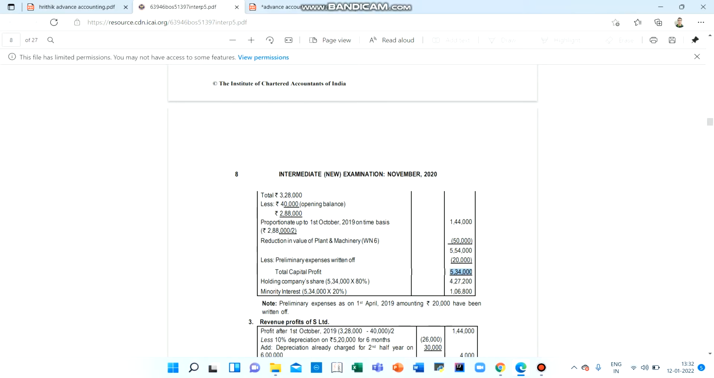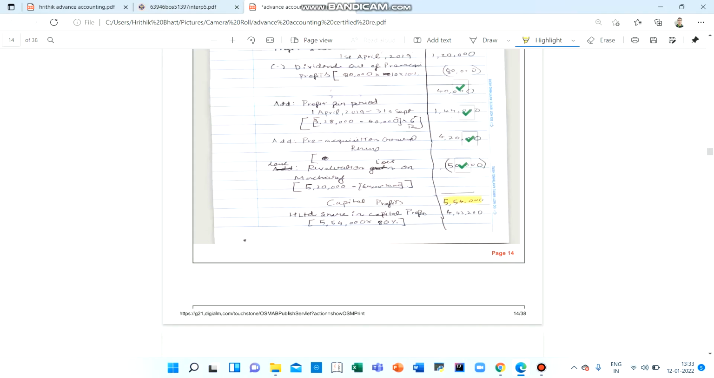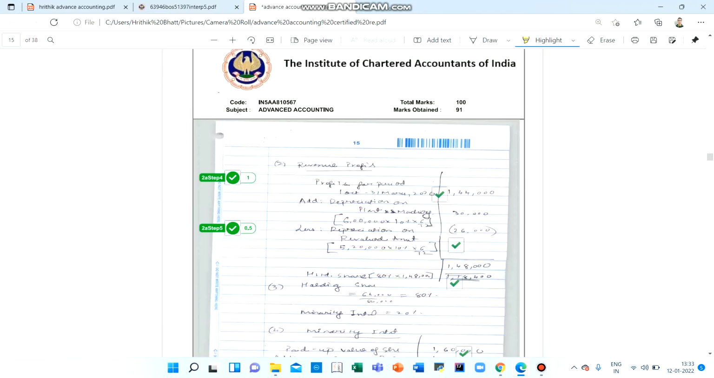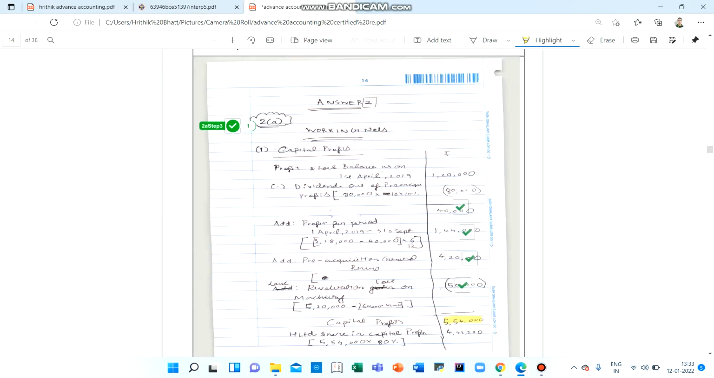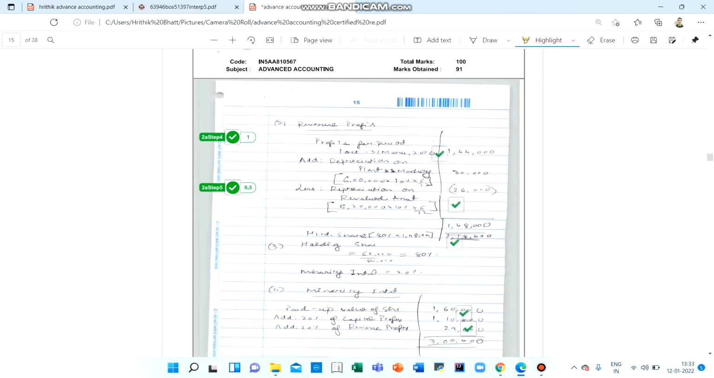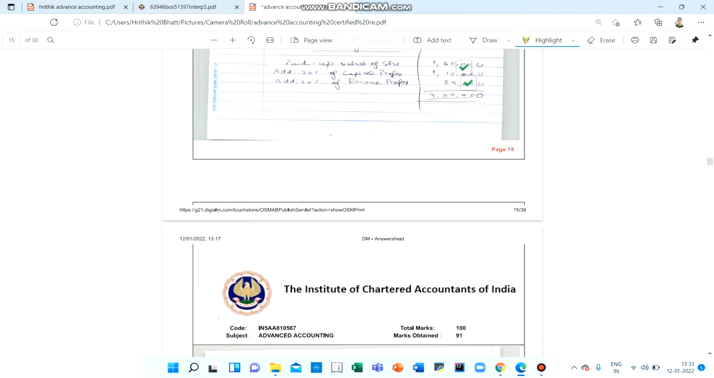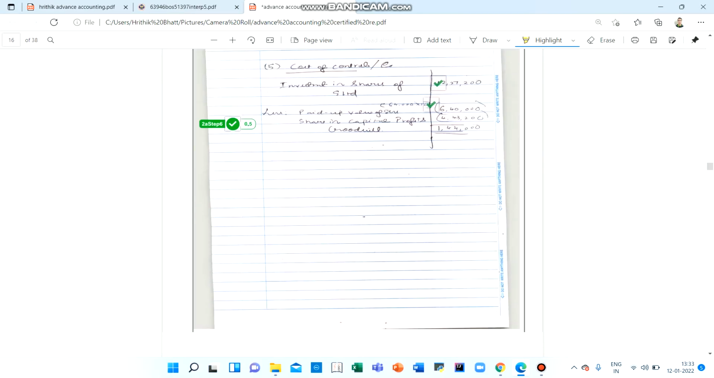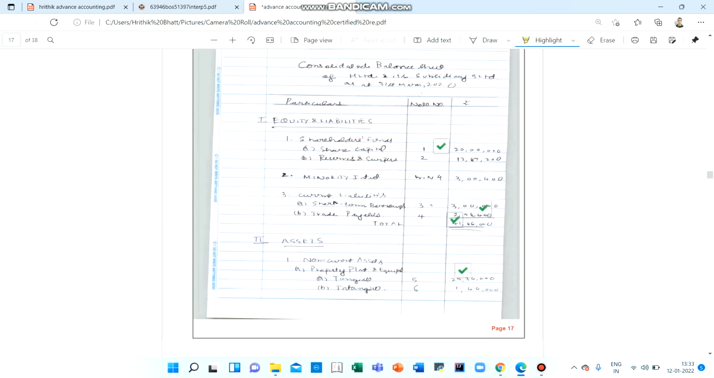I think I forgot to write off the preliminary expense. They have subtracted 20,000 here. Because of this one error, there will be cascading errors. You will assume that since I made an error from the starting, I will get 0 out of 15. But it is not so. You see that the examiner has given marks, and I will show you how many marks in total the examiner gave. So this was the balance sheet.